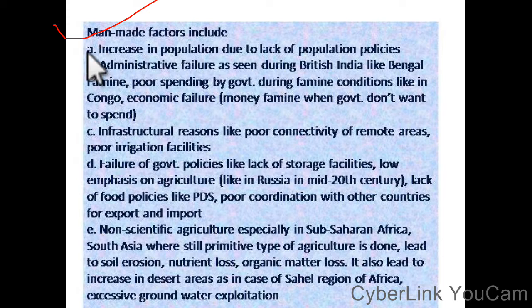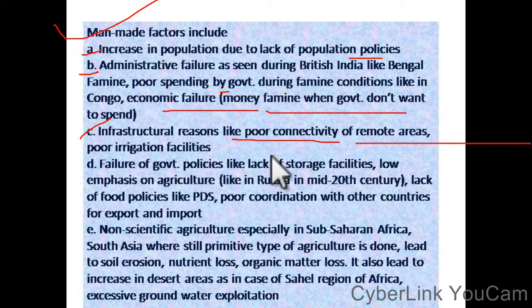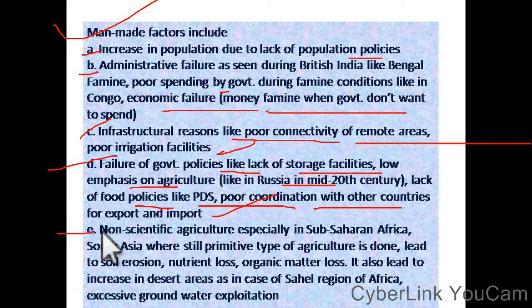Man-made factors for famine: increase in population due to lack of population policies; administrative failure, as seen during the British period in India, like the Bengal famine; poor spending by the government during famine conditions, like the Congo; economic failure; infrastructure problems like poor connectivity of remote areas and poor irrigation facilities; failure of government policy like lack of storage facilities; low emphasis on agriculture, like Russia in the mid 20th century; lack of food policies, PDS; poor coordination with other countries in import and export; non-scientific agriculture.